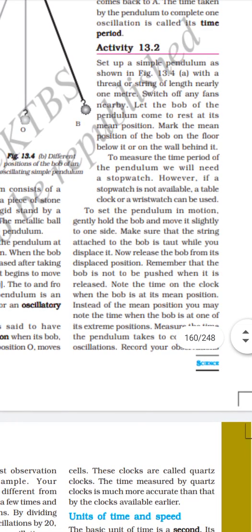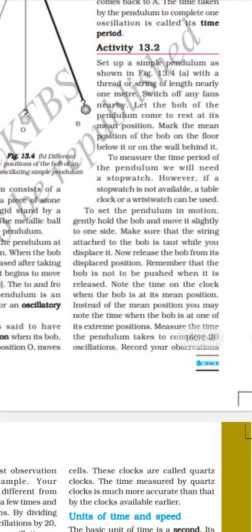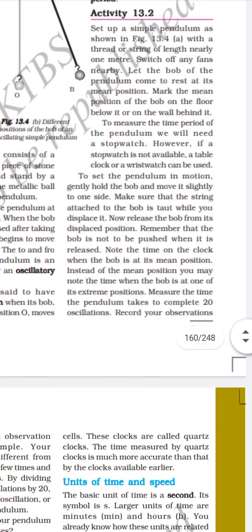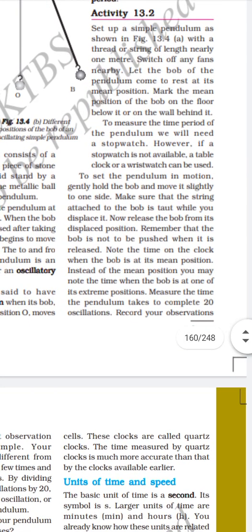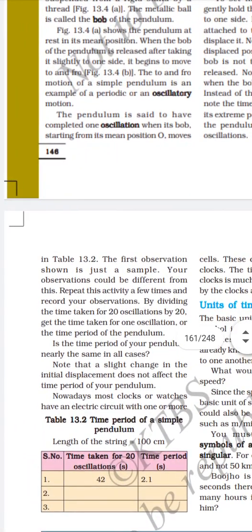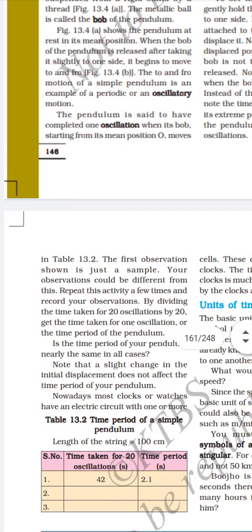Note the time of the clock when the bob is at its mean position. Instead of the mean position, you may note the time when the bob is at one of the extreme positions. Measure the time the pendulum takes to complete 20 oscillations. Record your observations. The first observation shown is just a sample. Our observations could be different.